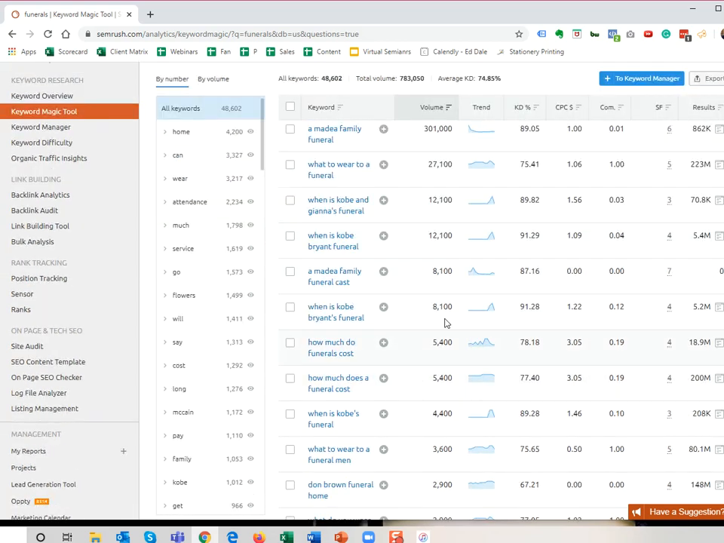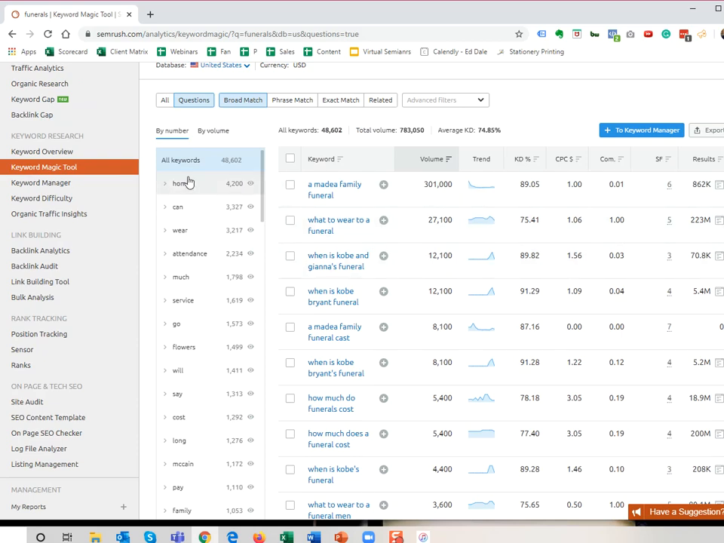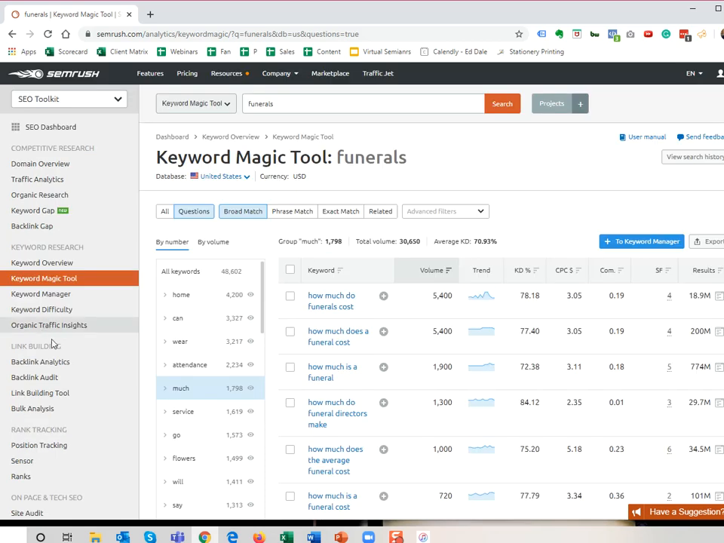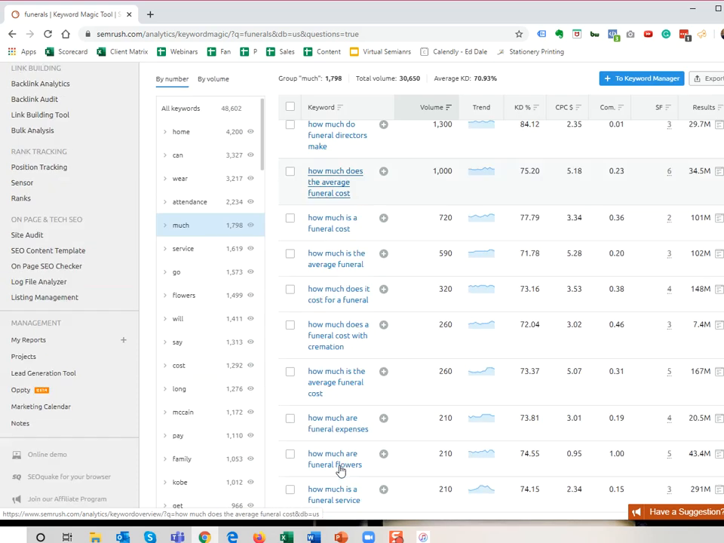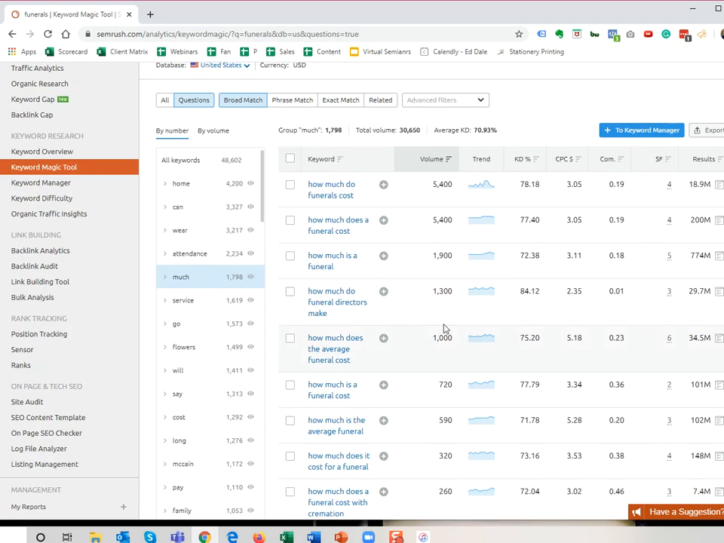and it will show you some of the top most asked questions, also by category as well. So for example, much, I'm guessing, is how much. Right, these are all keywords pertaining to how much, right? How much is a funeral? How much do funeral directors make? How much does the average funeral cost, right? How much do funeral flowers cost? So these are all potential good blog topics for you.